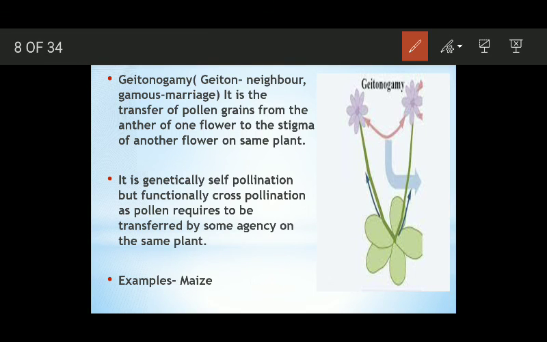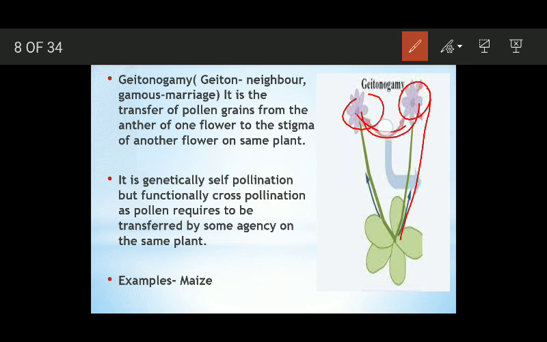Here you can see flower A, flower B. Pollen grains get transferred from this flower to that flower and that flower to this flower, but these two flowers are present on the same plant, neighbors. Genetically speaking, it is self-pollination because both these flowers are present on the same plant, but functionally it is cross-pollination, as the pollen grain requires to be transferred by some agency on the same plant.